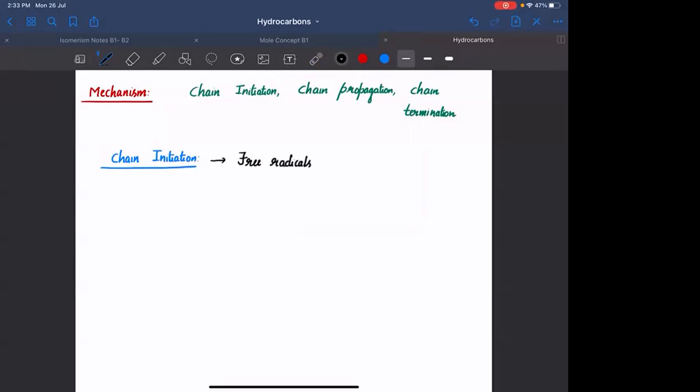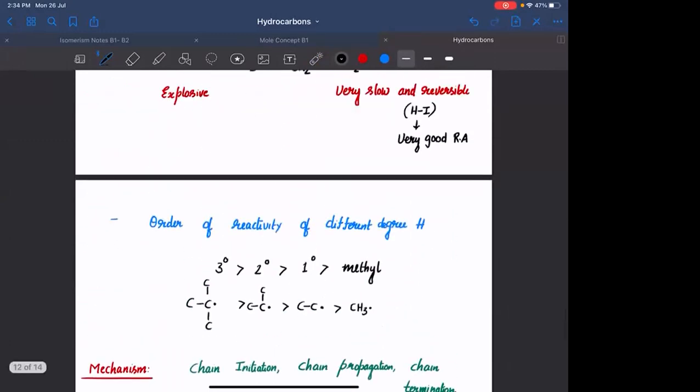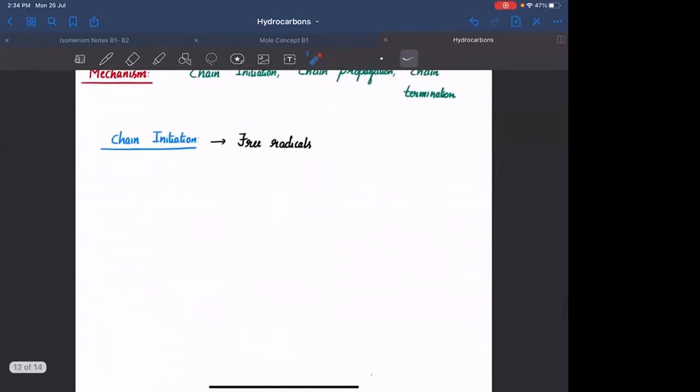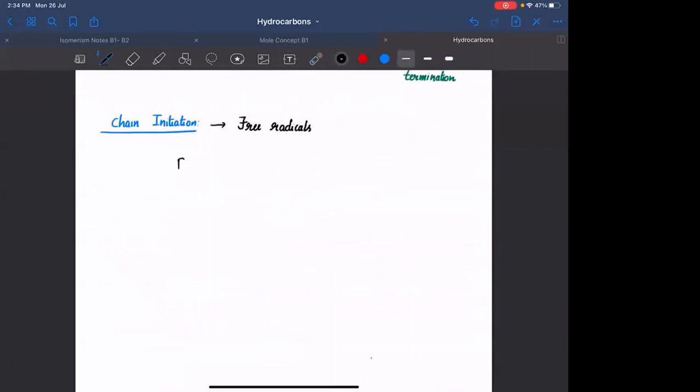In the reaction container, you have RH, alkane, and X2. Over this container, either you are incident-ing photons or you are heating it, which will lead to the formation of free radicals. In the system you have RH and X2. If you break RH into free radicals, you will get R free radical and H free radical.